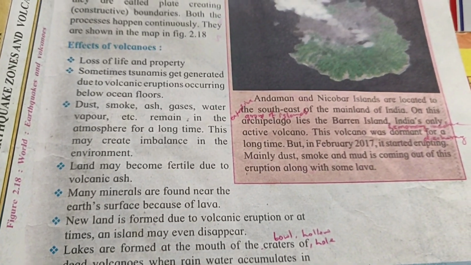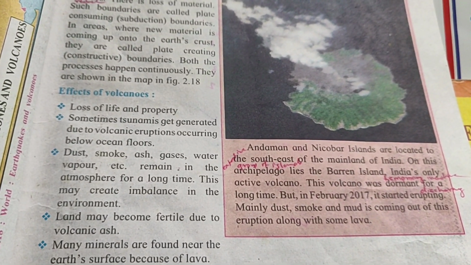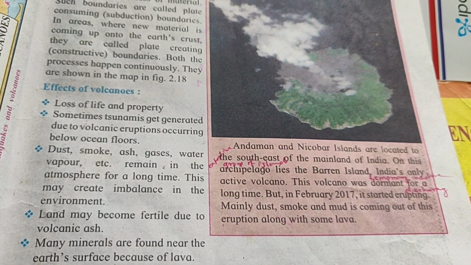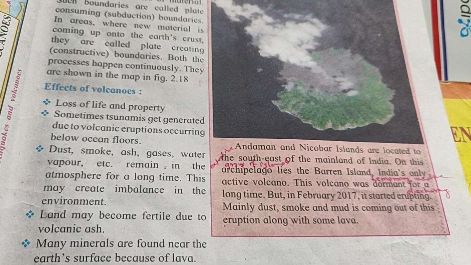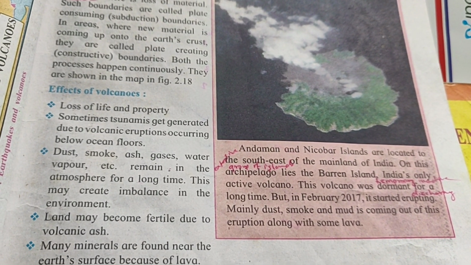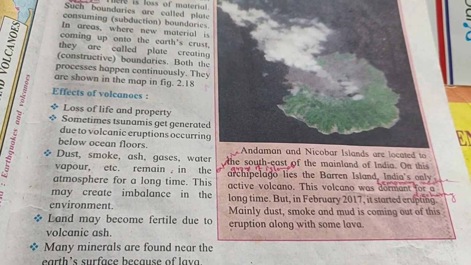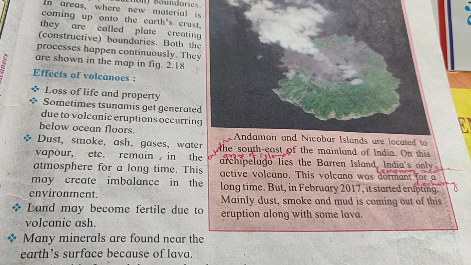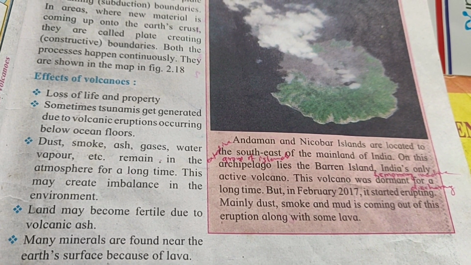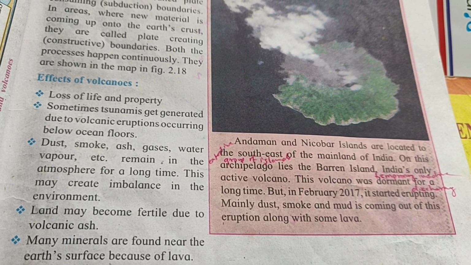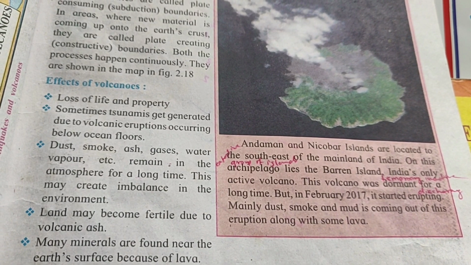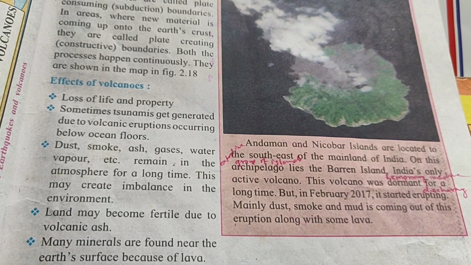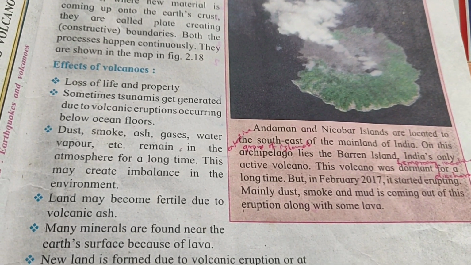Now, the Andaman and Nicobar Islands are located in the southeast of the mainland of India. On this group of islands lie the Barren Islands. India has only one active volcano. This volcano was dormant for a long time, but in February 2017 it started erupting. Dormant means inactive, but afterwards in February 2017 it became active, and mainly dust, smoke and mud are coming out of these eruptions along with some lava.